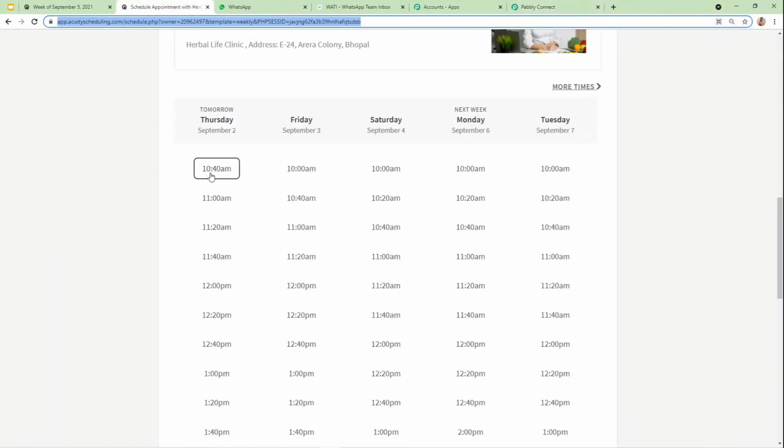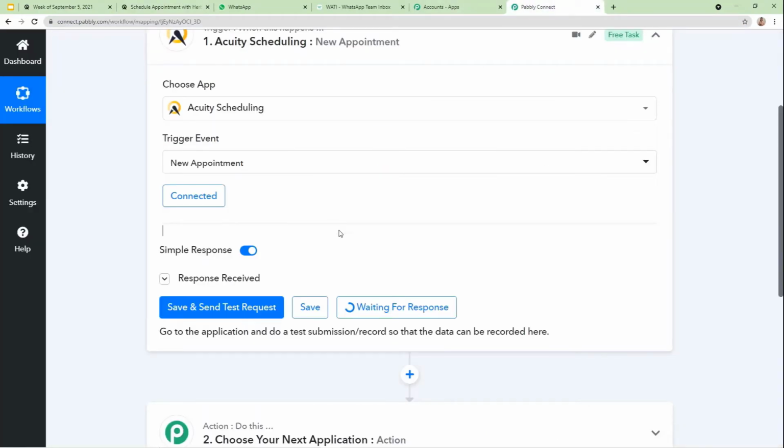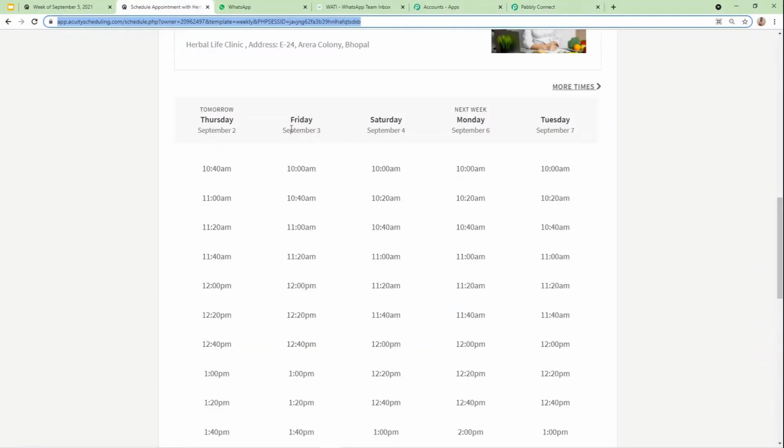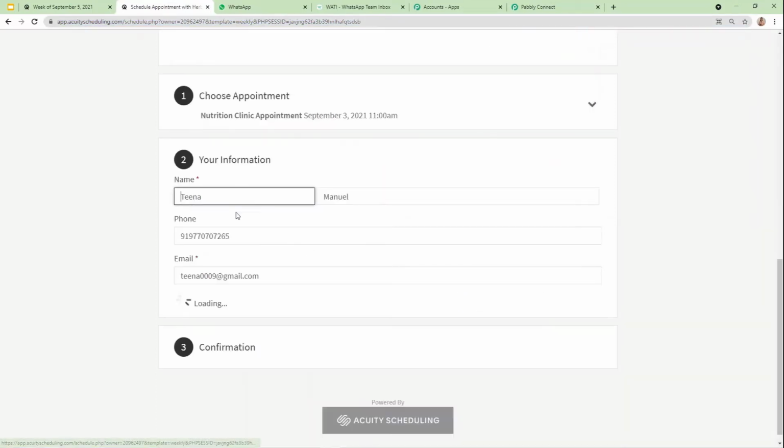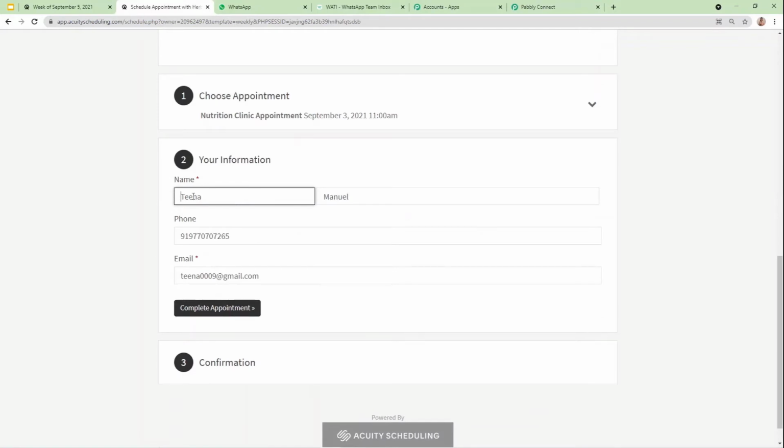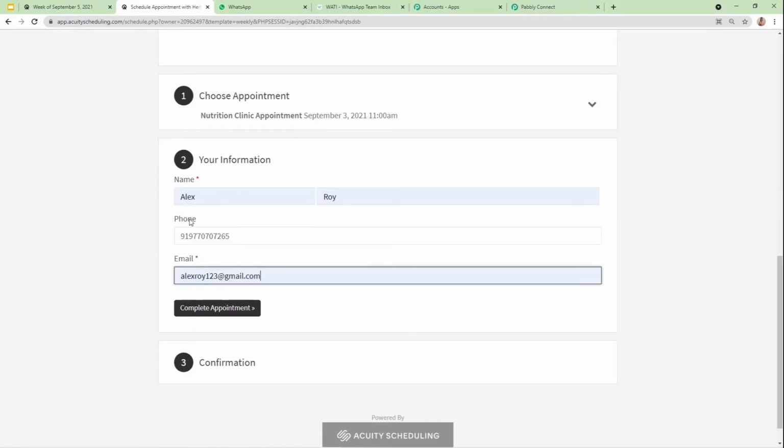Okay, so here I'm again going to make a demo appointment so that the same details will be captured into Pabbly Connect. I'm going to make an appointment for Friday, September 3rd at 11 a.m. And I'm going to mention the details of the customer here. These are the details of my client: Alex Roy is the name, then the phone number and his email address. And I'm going to click on complete appointment.